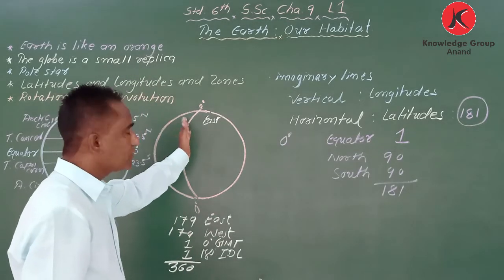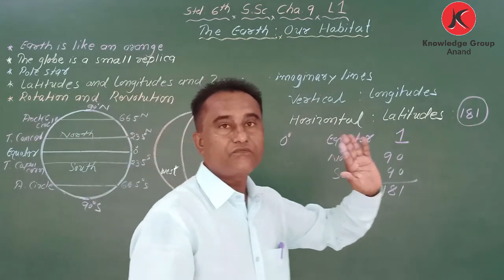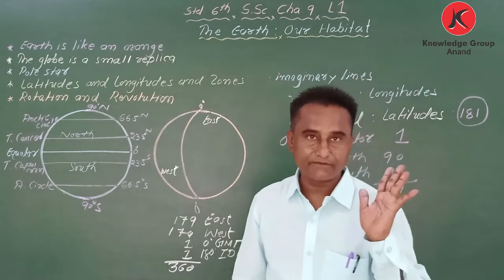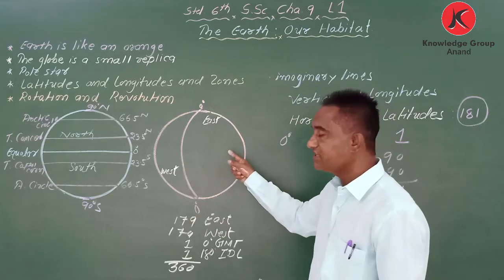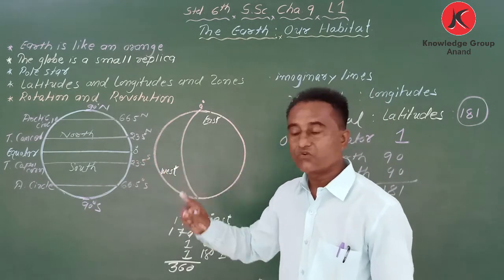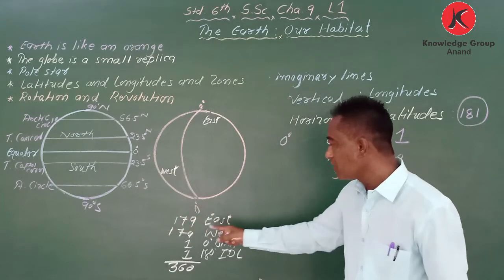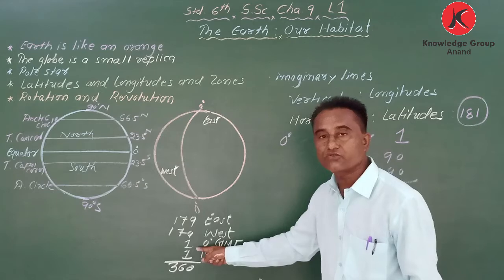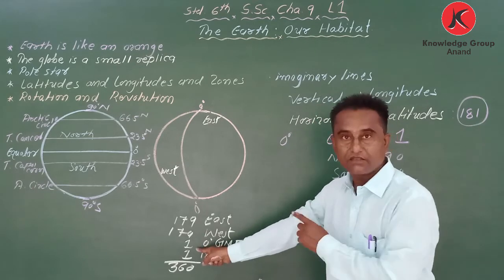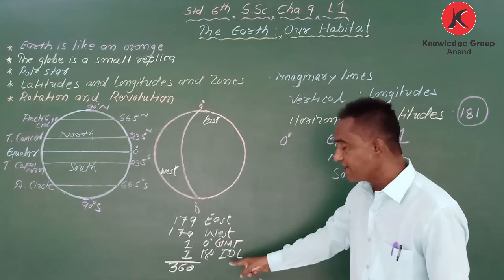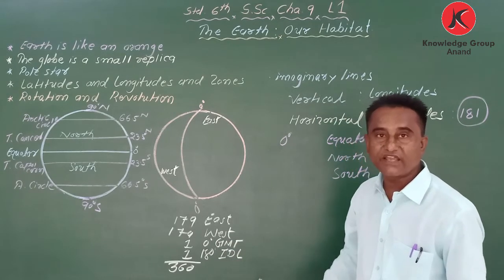From 0 degree we have to count 1, 2, 3, 4, 5, 6, 7, 8, 9 till 179 on the east side, and 179 on the west side. Then 0 degree, which is also a longitude, no? That is called GMT, and IDL means 180.